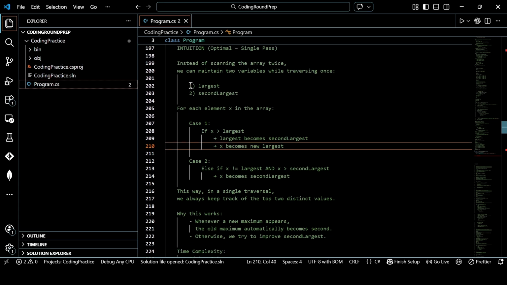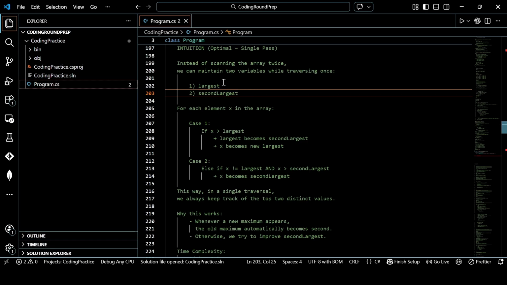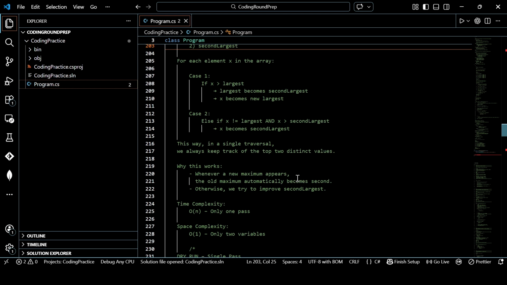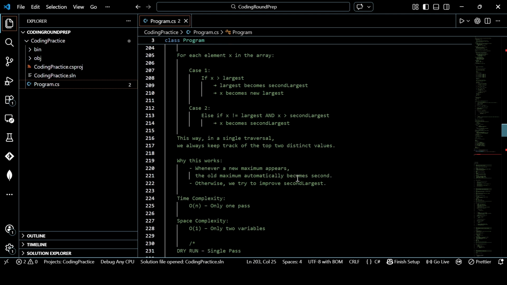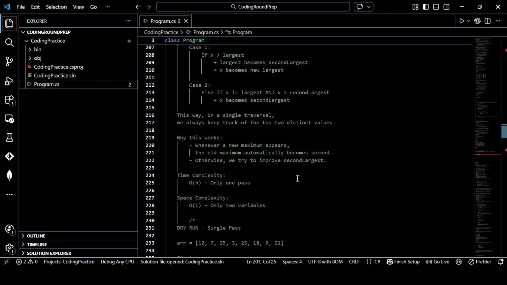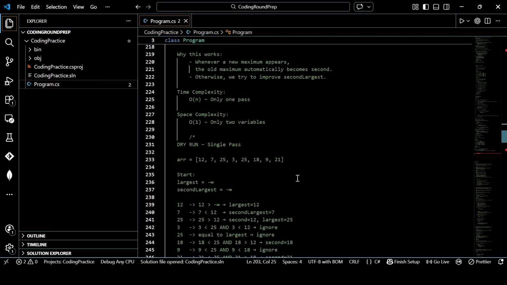So what we will do, we'll again take two variables. One represents the largest, the second will represent the second largest, right? And this time we will solely focus on the largest one. The moment we find a new largest one, we will update the second largest with the previous largest, which we had assumed. Let me explain it to you through the dry run.